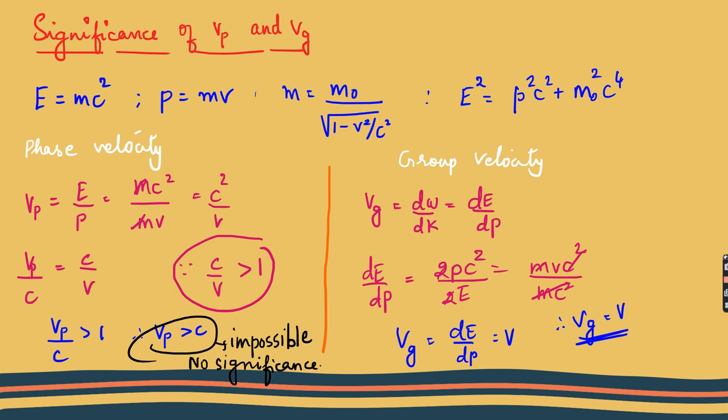So I can basically say that group velocity is always equal to the particle's velocity, whereas phase velocity has no significance over our particle velocity. When you compare it with our particle's velocity, it is not important, whereas group velocity is equal to our particle's velocity. So these were a few important points and formulas for the phase velocity, group velocity, and Heisenberg uncertainty principle.